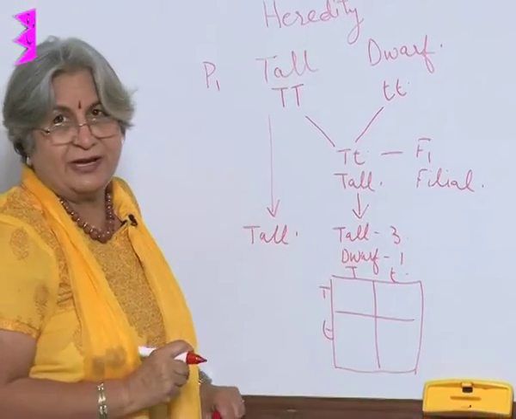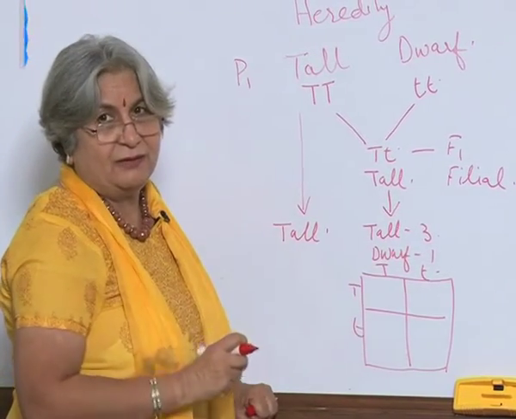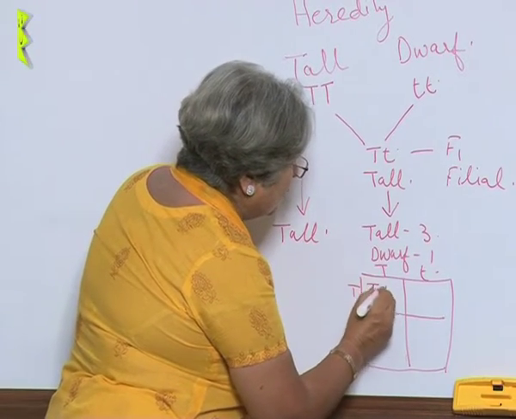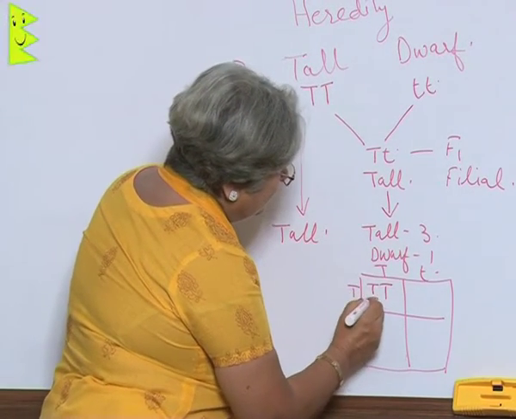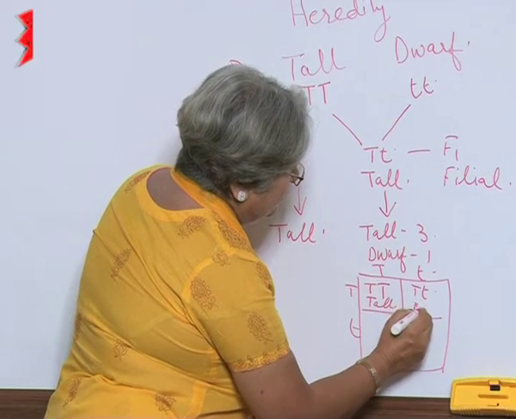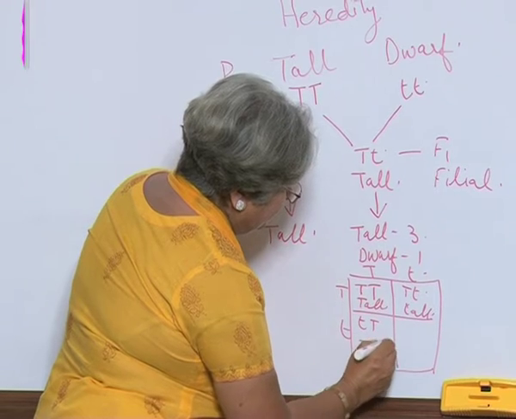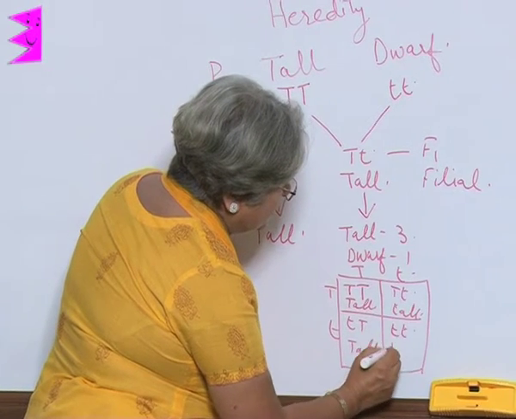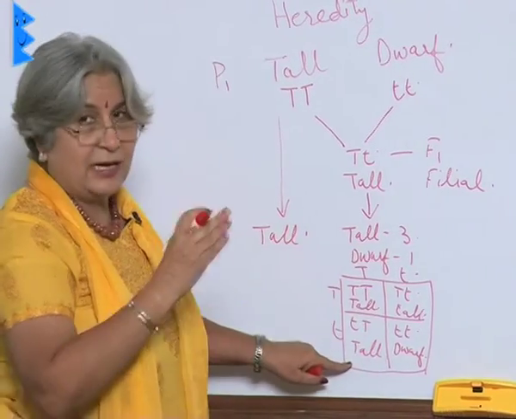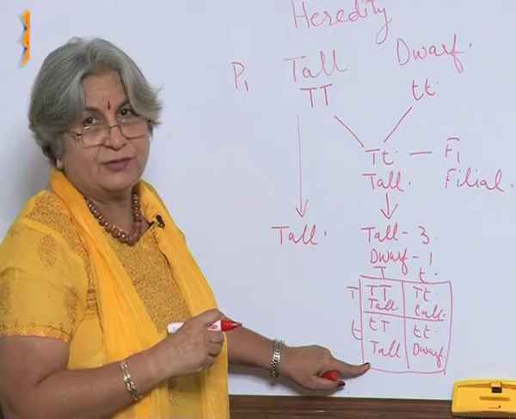When the F1 generation gametes separated, some carried capital T while others carried small t. So, when the two combined, these were tall, this was also tall. But one was dwarf. And these two tall, again when he self-pollinated, gave the ratio of 3:1.